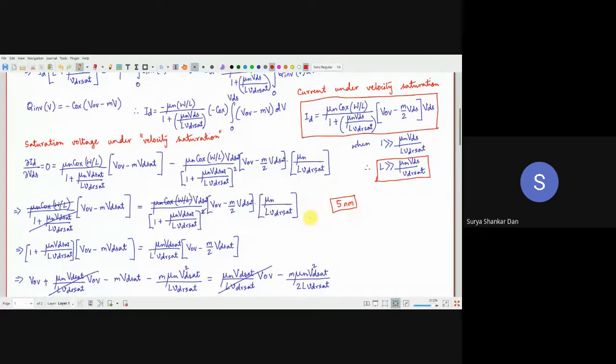But if you ever, after 10 years, get into the R&D sector of industry, if you do a PhD, and after the PhD you join some other industry where you are in the R&D sector, they are the people who are developing this library. They are the people who are actually designing circuits. Over there, please remember these things, because then you will require all these velocity saturation effects in the picture.